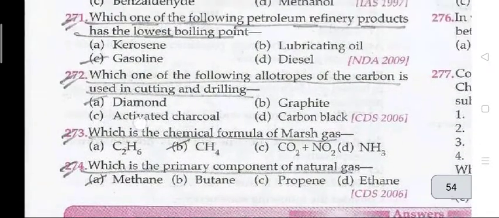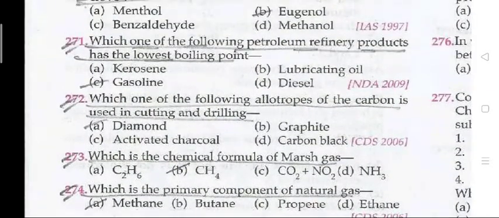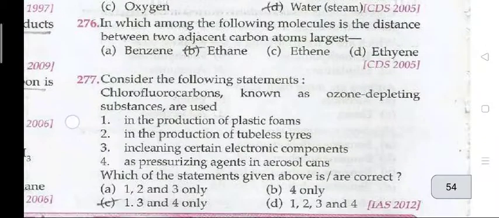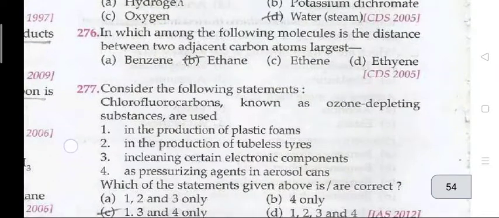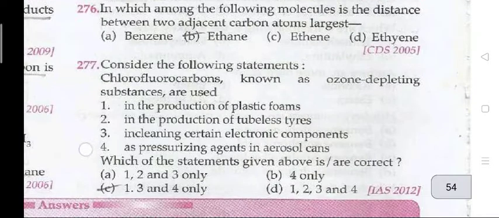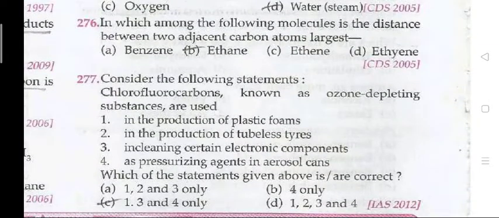273, what is the chemical formula of marsh gas? CH4, which is the primary component of natural gas, is methane. Next question: synthetic ethanol is produced by reacting ethene with steam. In which of the following molecules is the distance between two adjacent carbon atoms the largest? Ethane.